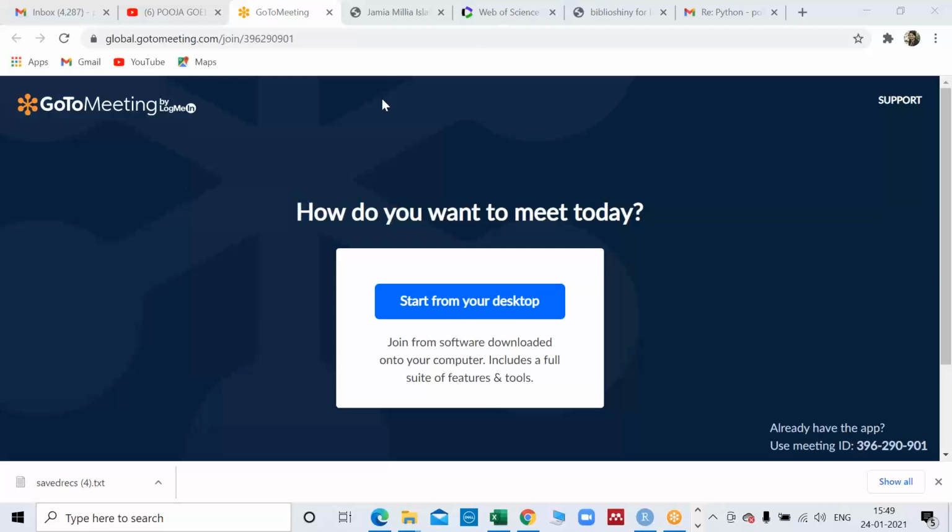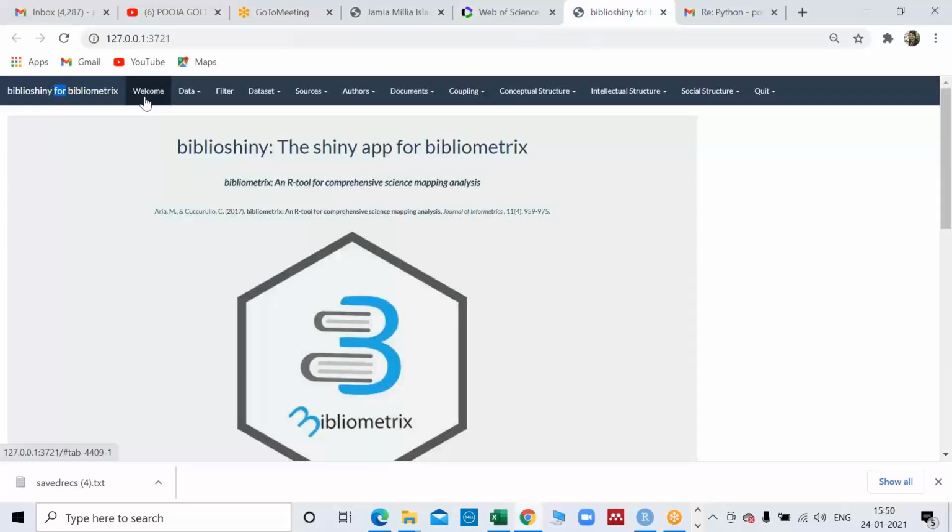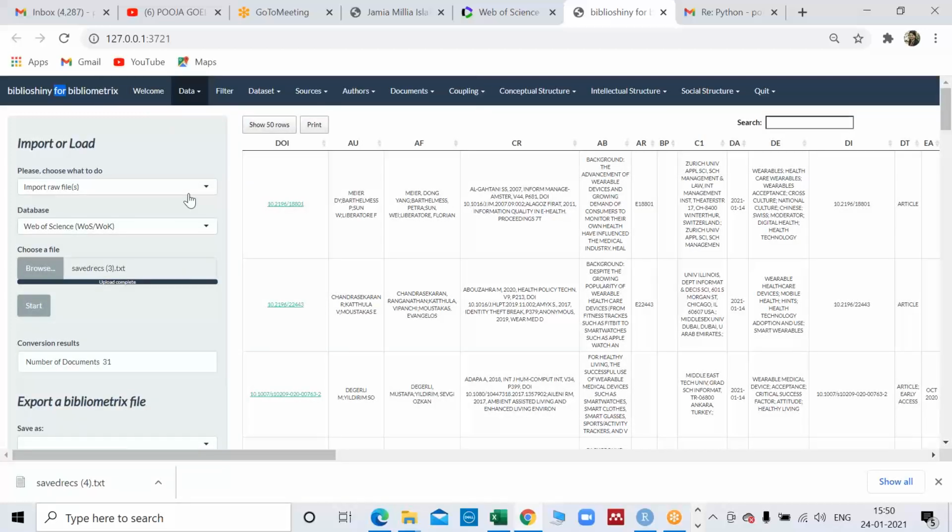I'm not able to take it. So by default, you will be directed to this particular page. Then you have to put your data. The first thing, you have to choose import or load files. Because it is a raw file, I have not done anything on that. Whatever software has designed the text file, I have to choose this.